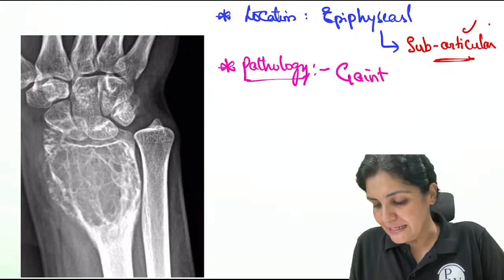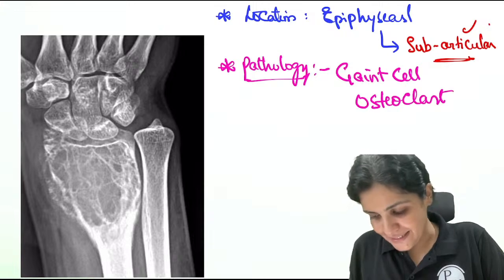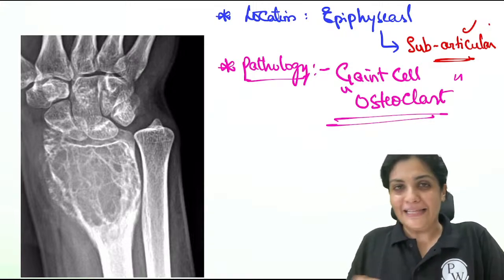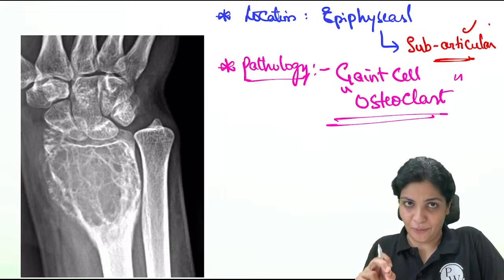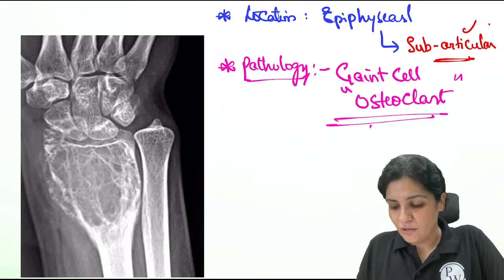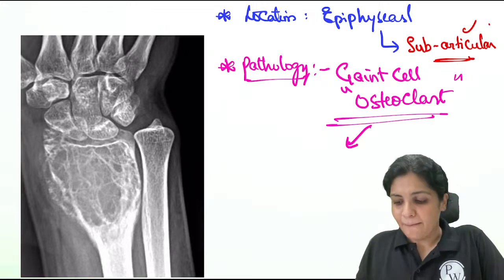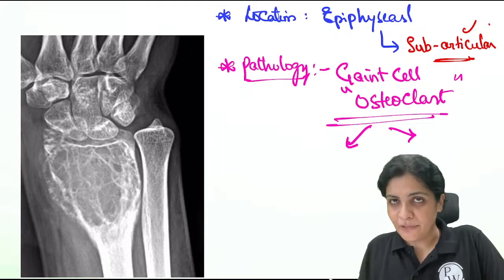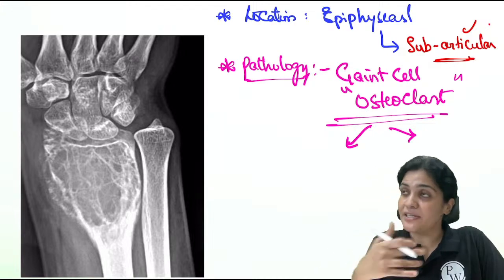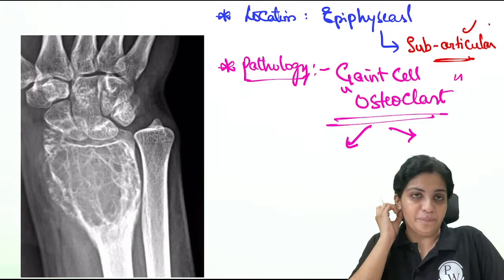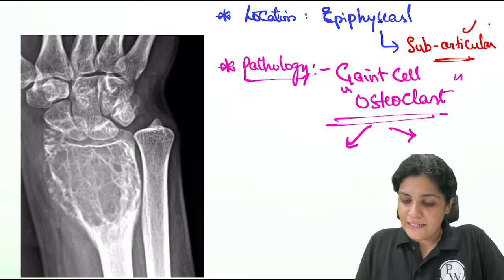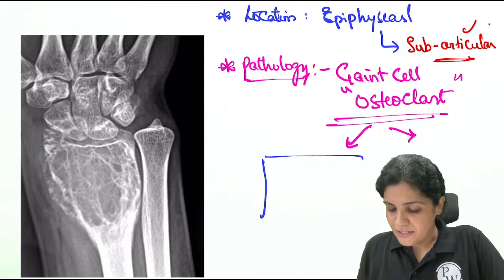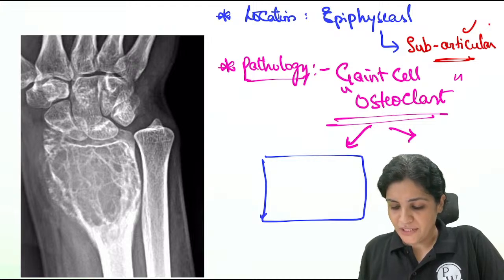It is a giant cell tumor, osteoclast, but please also remember that there is some confusion about the origin of the cell in case of giant cell tumor. Some schools teach that this is an osteoclast, but there are also some researchers who say it has nothing to do with the osteoclast. Okay, next, on biopsy, what do you see?